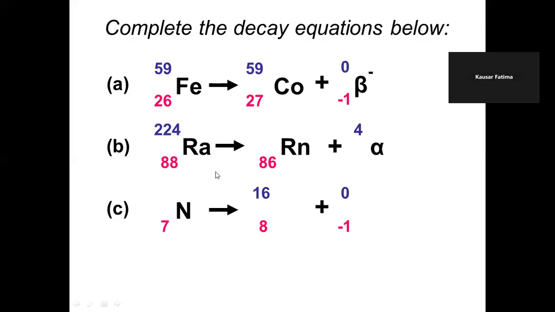Okay, radium 88, and this is decreasing by 2, so it is alpha decay, and this will be, of course, 20. So this is 16. So this is an isotope of nitrogen, which undergoes beta decay and becomes oxygen.